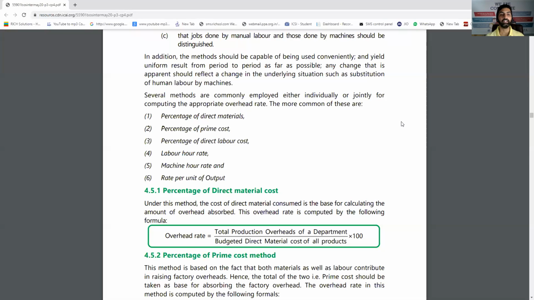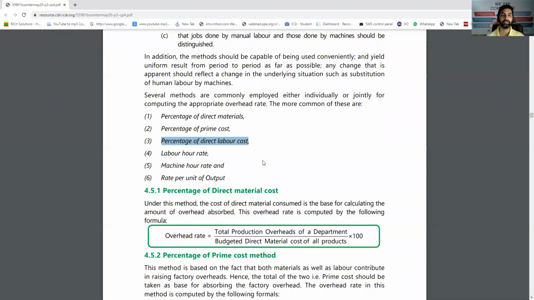Like first, percentage of direct material. For example, in the last year, you paid 10 lakh rupees for direct material and 20 lakh for factory overhead. So we can say factory overheads are double or 200% of direct material. So this is one possibility. Second, percentage of prime cost. In the last year, my prime cost was 40 lakhs and my factory overheads were also 40 lakh. So I can say my factory overheads are always 100% of prime cost for any further job which I will go for.